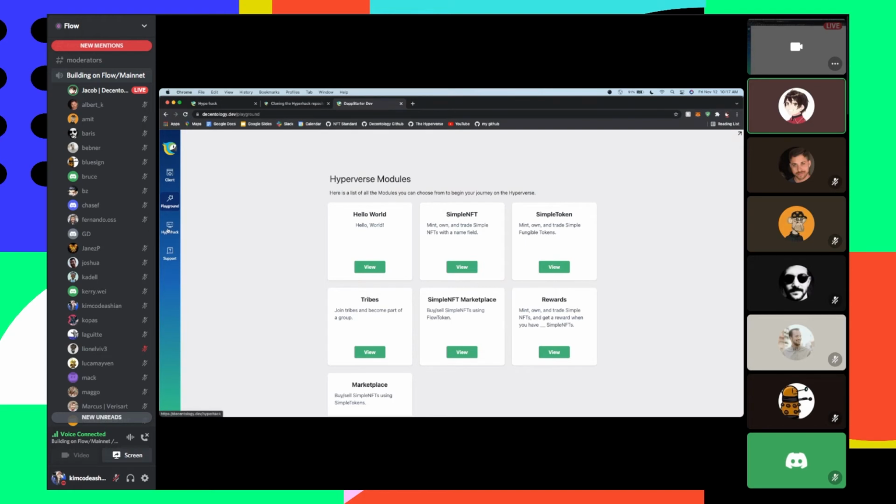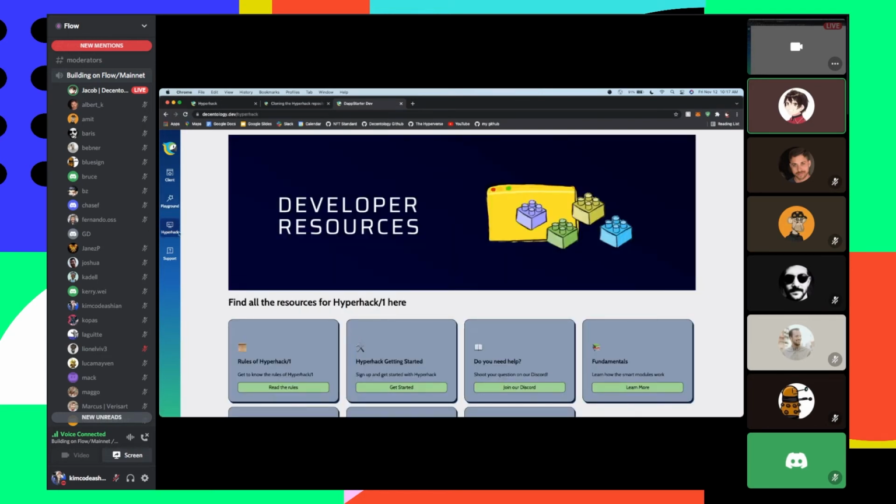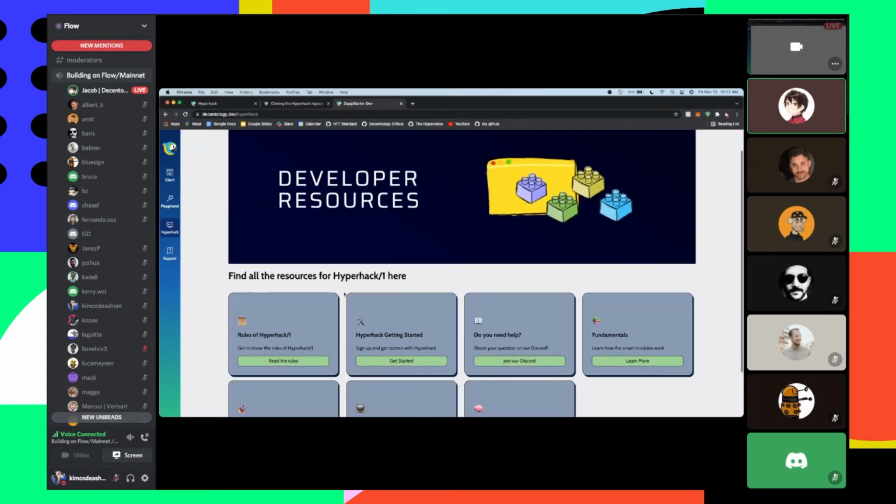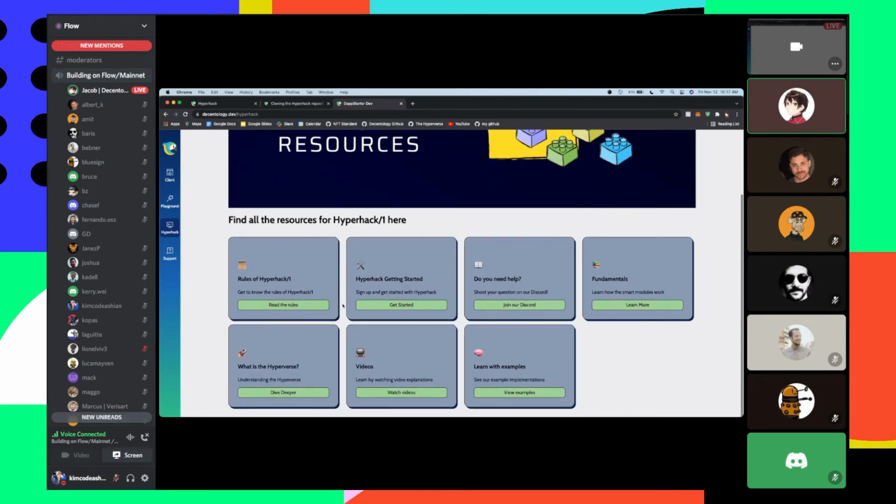We also have some tabs on the side here. Here's a HyperHack tab to find all the resources you may need when developing on the Hyperverse.